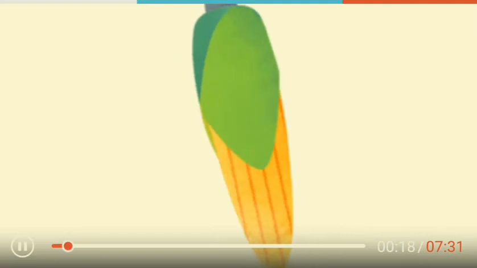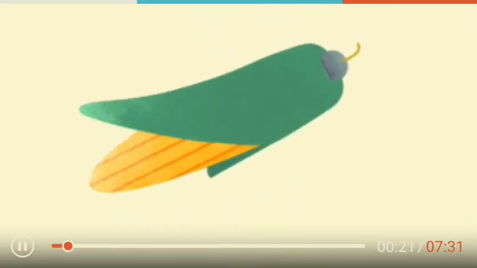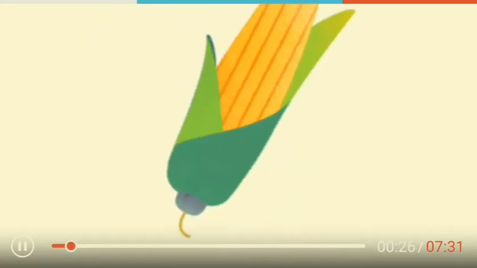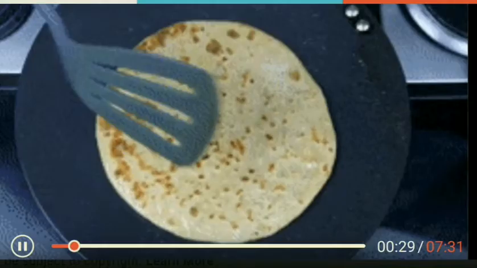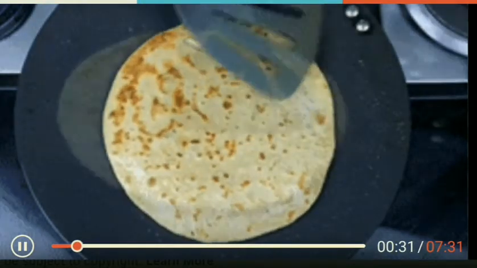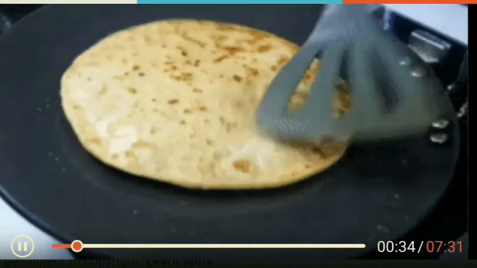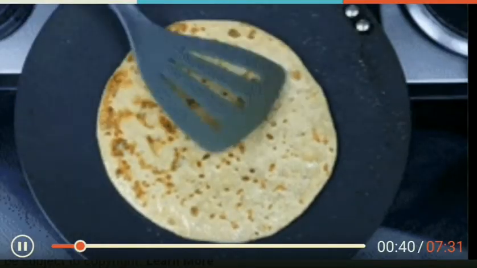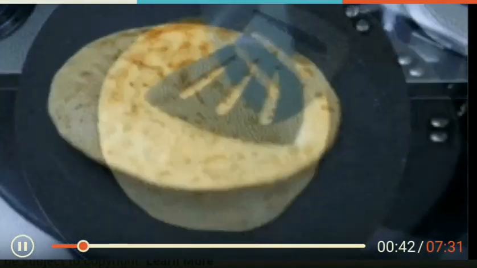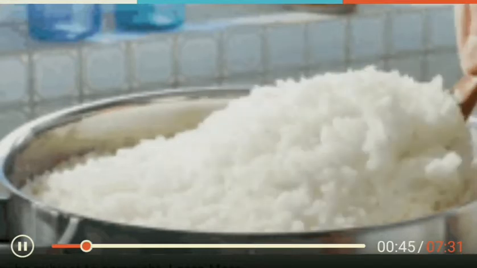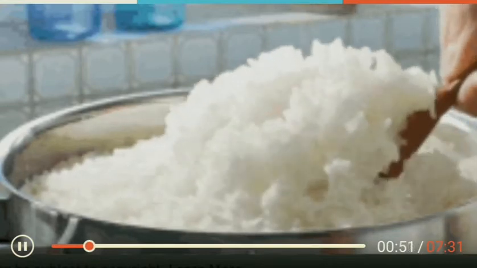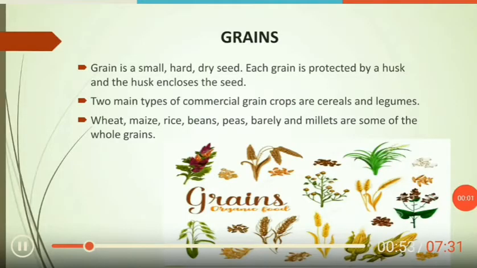First, tell me, children, do you know what it is? Yes, it is corn. Do you like it? Yes. Can you guess what it is? Yes, it is chapati. Do you know what it is made of? It is made of wheat. We all eat rice daily, don't we? Do you like rice? Let us learn about grains in detail.